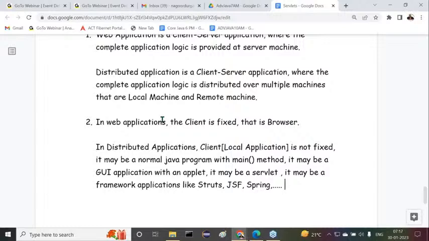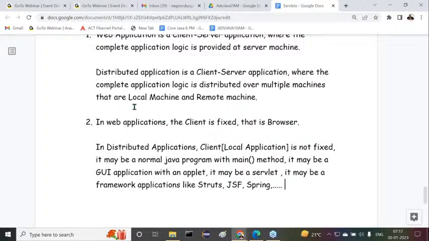Up to this point it can be understood clearly. At the end, I will take an example where I will show what the role of the web part is and what the role of the distributed application part is in an enterprise application. Through that I will explain how the web part and the distributed application part, the business part, exist in our enterprise applications.